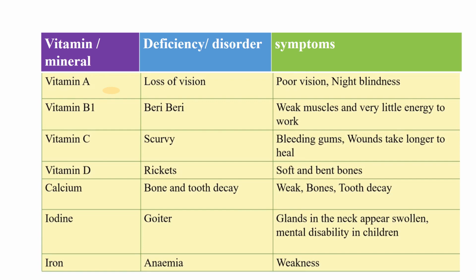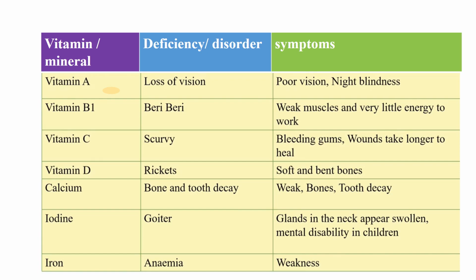Next comes iodine. If there is lack of iodine or deficiency of iodine in our diet, that leads to goiter. What is this goiter? Goiter is the swelling of the thyroid gland in the neck. So the patient with goiter can be characterized by glands in the neck appearing swollen, and there is mental disability in children. If goiter is found in children, they are characterized by mental disability or low IQ, also mental retardation.